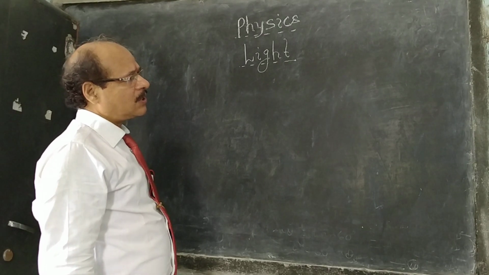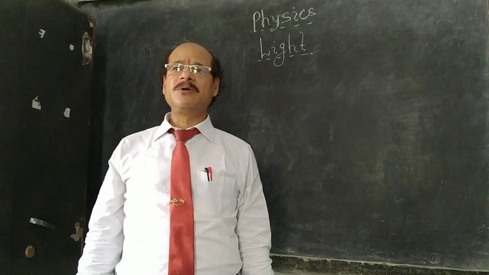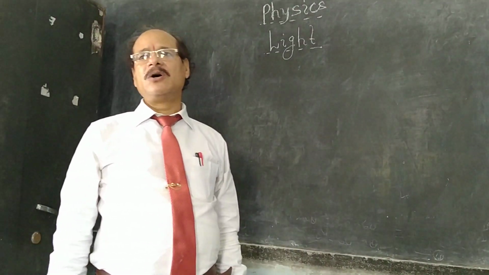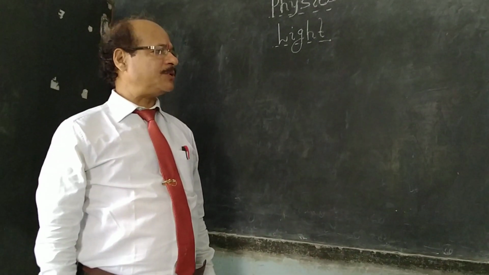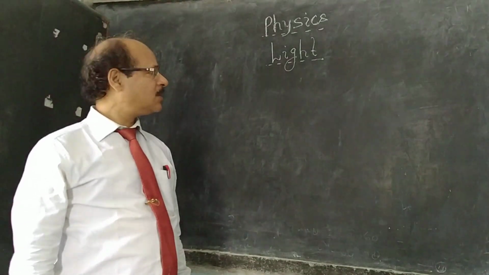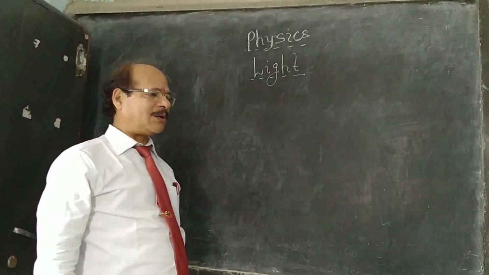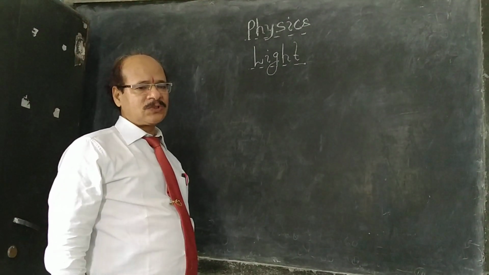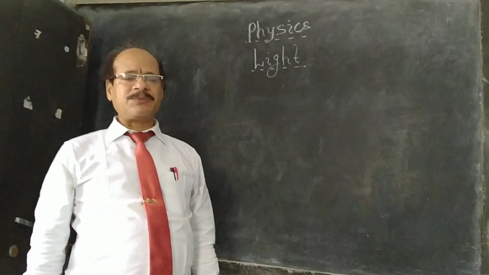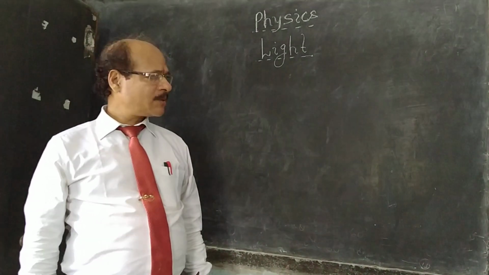Now, characteristics of light. There are two types of substances. Some are called luminous and some are called non-luminous. Luminous substances are those which have their own light, like the sun and stars, and non-luminous objects are those which do not have their own light, like a pen or a tree. These substances are seen with the help of luminous substances.